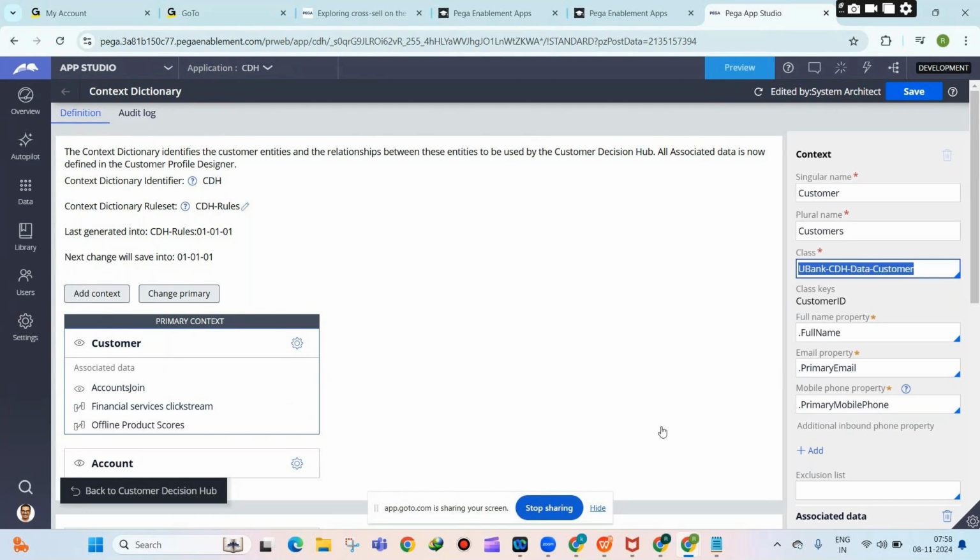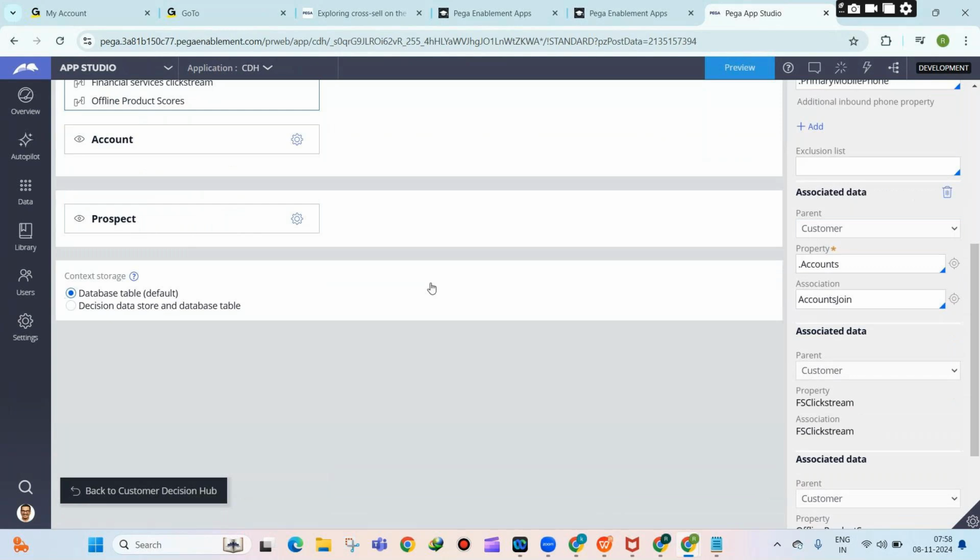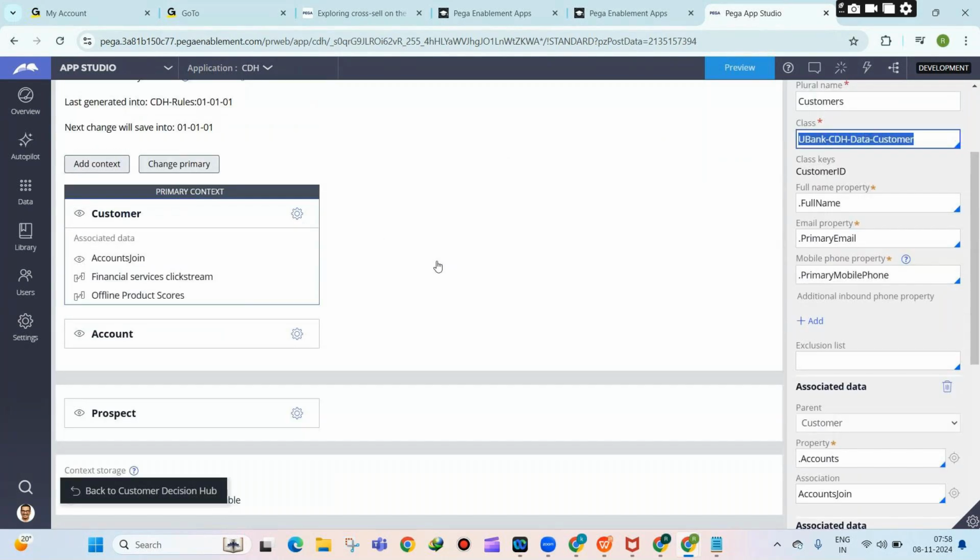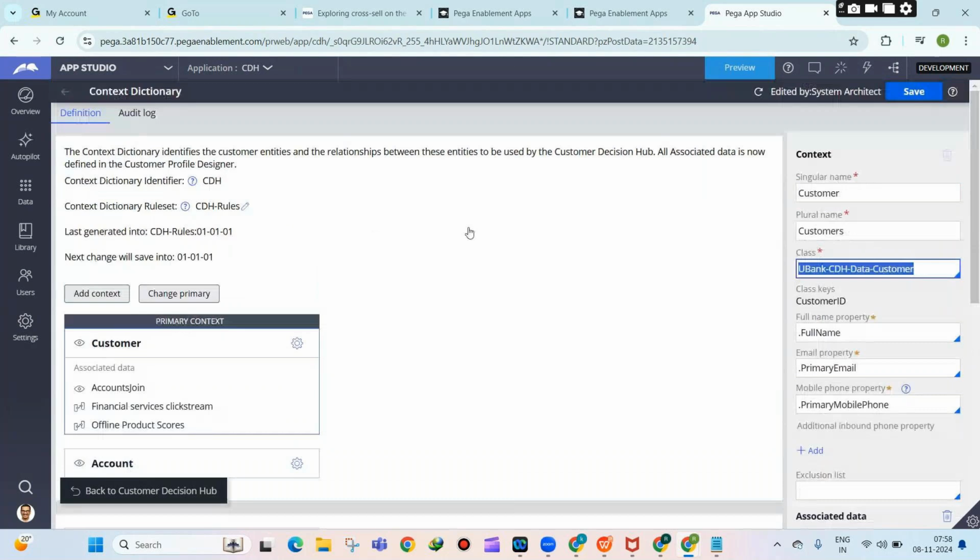So that is the advantage of having context dictionary in Pega marketing. Because at runtime you don't need to specify anything, you will have some option to select whether you want to send to customers or to prospects, like that in this scenario. So when you select customers, automatically it will consider this table. Then it will send to the records that are there in this table. That is what it will do. Okay, clear till here? Any questions?